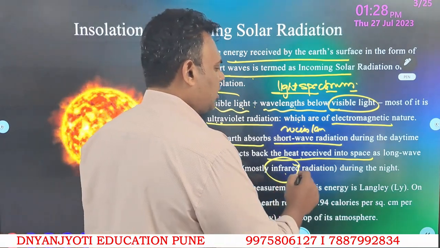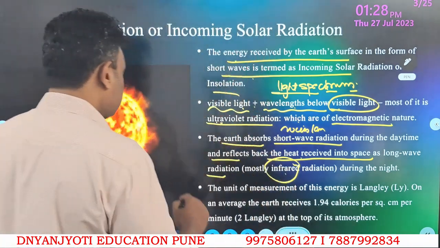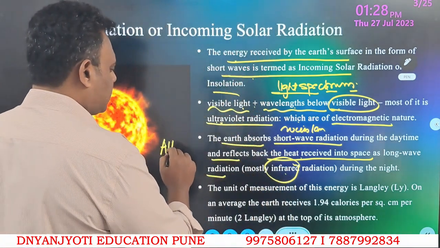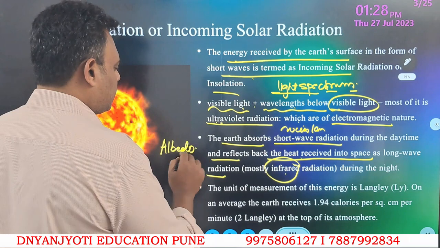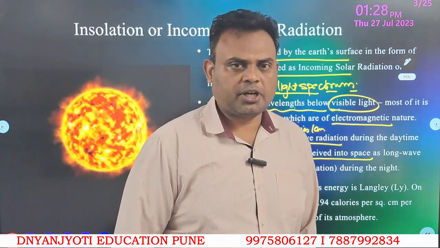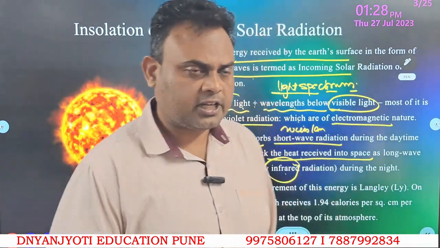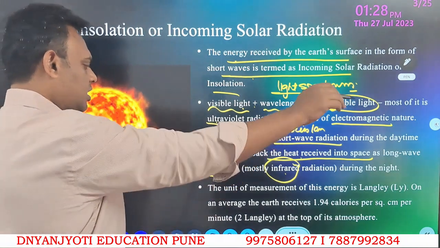So here the re-radiation power of the earth is also known as albedo effect. It's another important topic that we must be aware of regarding competitive examinations. So further we will discuss it in our further videos. Let us now concentrate only on the insolation.